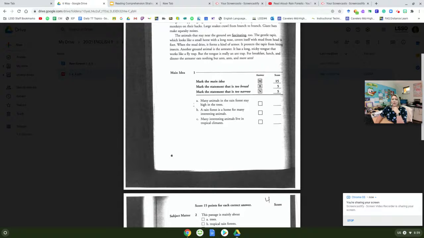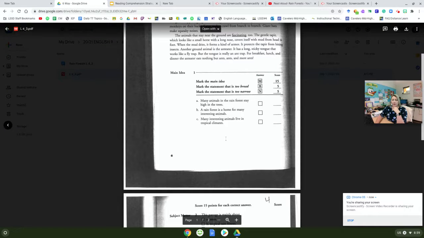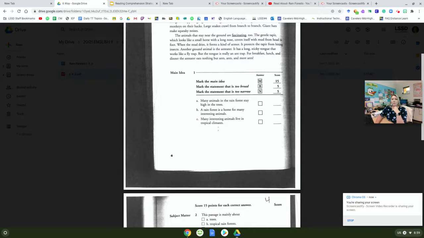What you're doing is looking at A, B, and C, reading them, and marking which one of these is the main idea. So I recommend starting with that. Let's read through them. A: Many animals in the rainforest stay high in the trees. Yeah, many animals do. Remember we talked about the monkeys and bats and snakes.